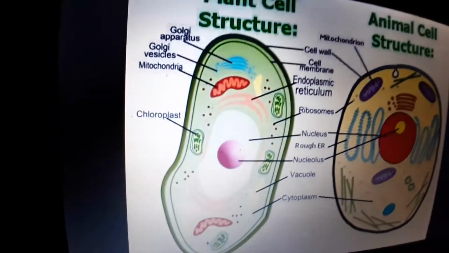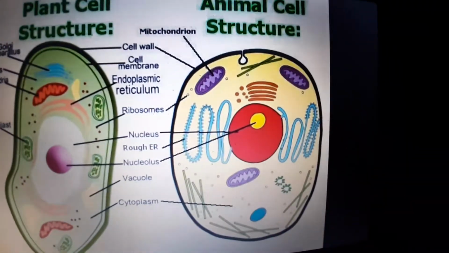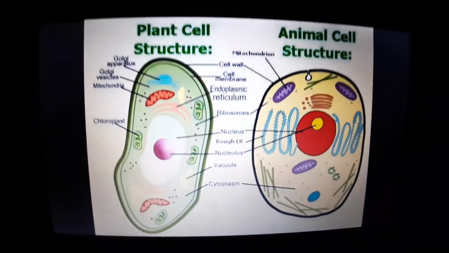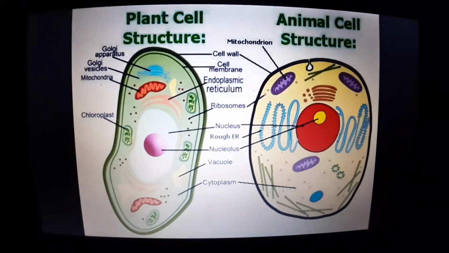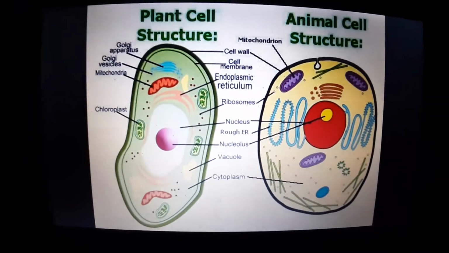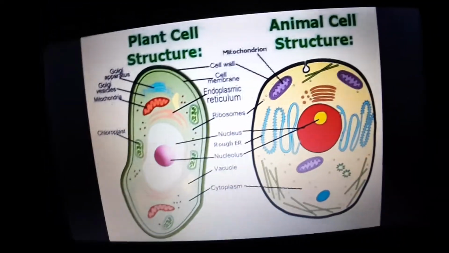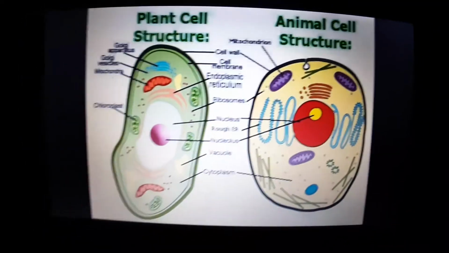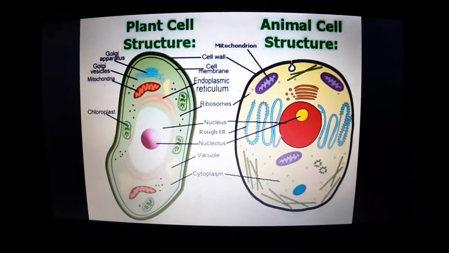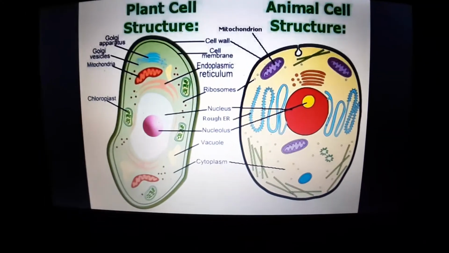Now, this is a typical plant cell structure and this is a typical animal cell structure. I want you to look into your textbook and see the differences and the similarities between the cells. This I have given you as homework. I will discuss the answers after the session.